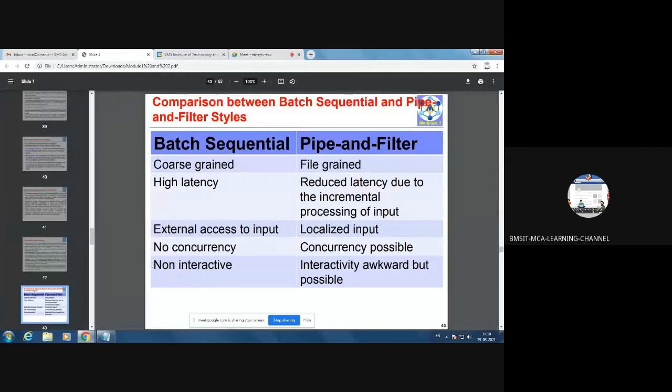Batch sequential is non-interactive. Why? Because when I say batch sequential, it's a batch file. We have already created the instructions, so when you execute the batch file, it will not ask for any input from the user. Hence it is non-interactive. Your task is just to submit, and it will take care of everything. So in that sense, a batch sequential system is non-interactive.